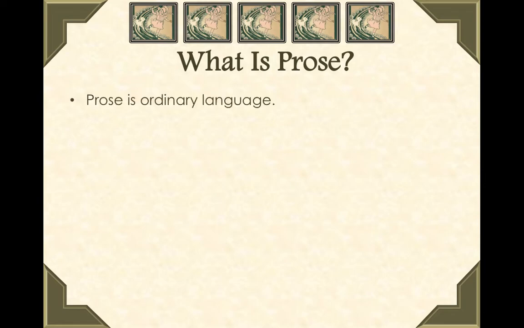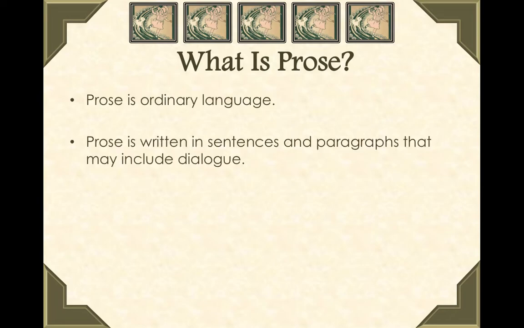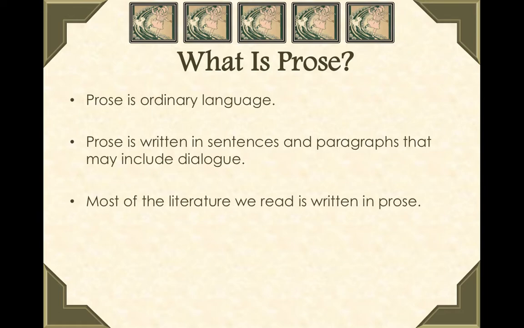Prose is ordinary language. It's what we're used to reading. It's written in sentences and paragraphs that might include dialogue. Dialogue means when characters are talking. So in stories, you will often see dialogue used. Most of the literature we read is written in prose.